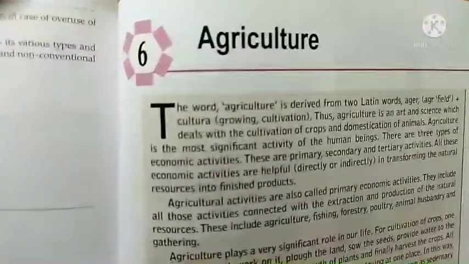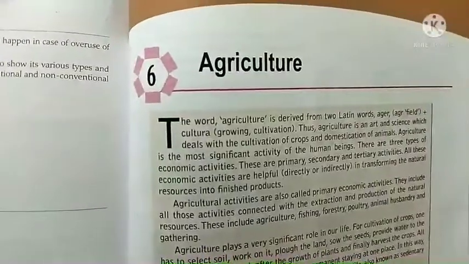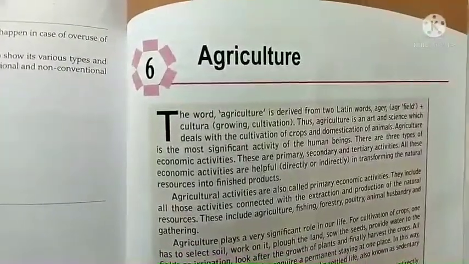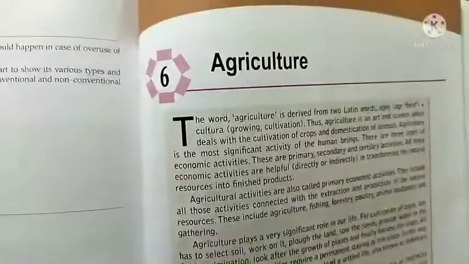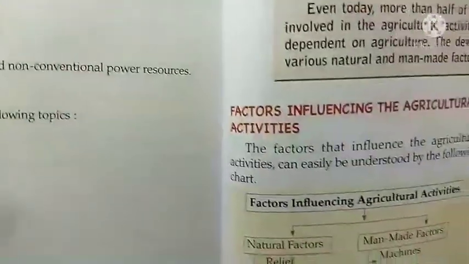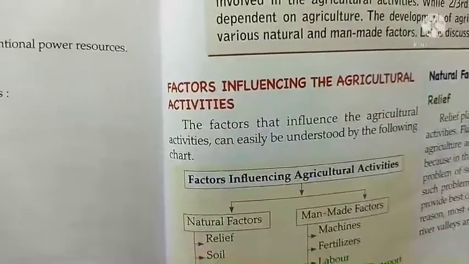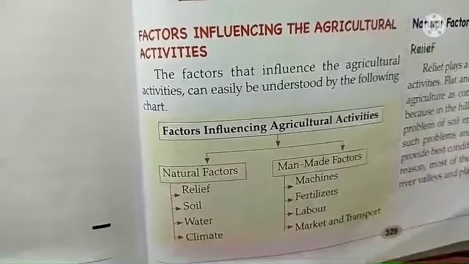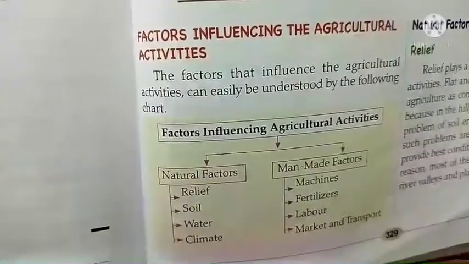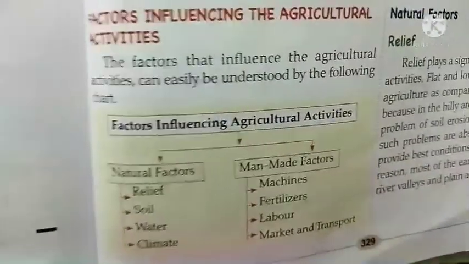Today we are going to start a new chapter from geography, agriculture. So in this chapter we will know what are the factors which influence the agricultural activity. The factors that influence the agricultural activities are the following. Through this following chart we will discuss.